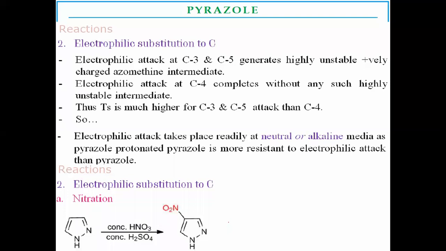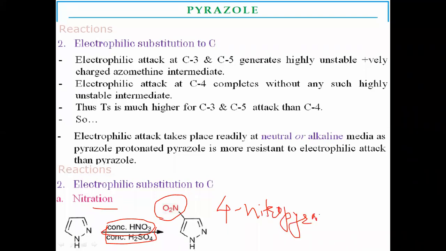Here is one example, nitration reactions: nitration of pyrazole in the presence of nitric acid and sulfuric acid, which collectively is called the nitrating mixture. There is substitution of a nitro group at the 4 position to form 4-nitropyrazole as the final product. The most favorable position is the 4 position.